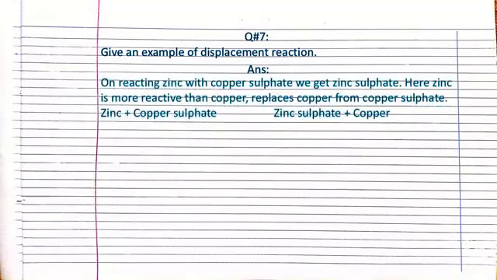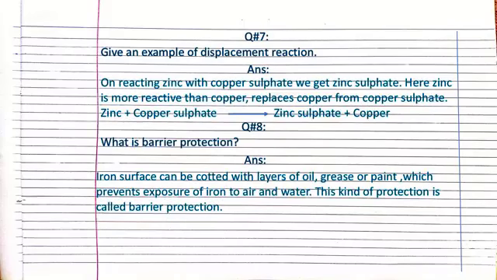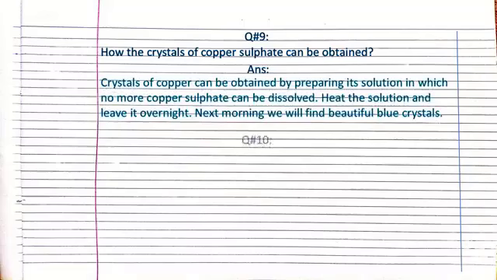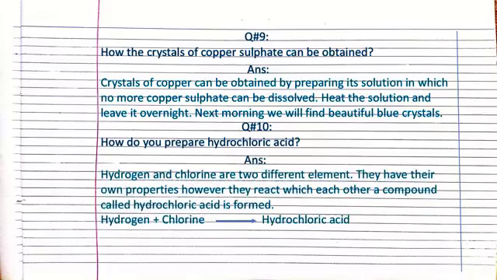Okay, now write the question number 7. Give an example of displacement reaction. After that, write its answer like this. Then write the question number 8. What is barrier protection? Then write its answer. Okay, now write the question number 9. How the crystals of copper sulfate can be obtained. After that, write its answer. Then write the last question, question number 10. How do you prepare hydrochloric acid? Then write its answer like this. So dear students, you all will write down these question answers on your science notebook with neat handwriting.